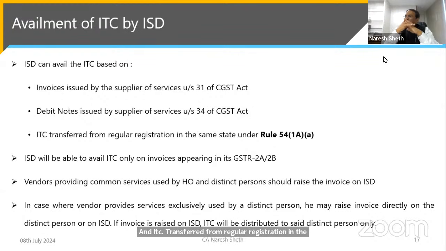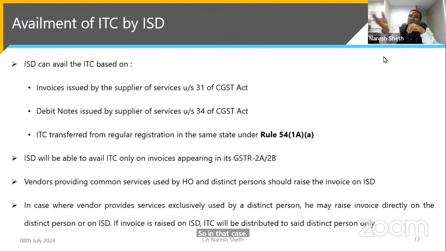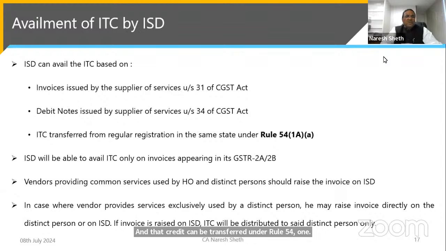See, there is a possibility your vendor, instead of putting the ISD registration number in the invoice, puts the normal registration number. So in that case, your ITC will come in the normal registration. But in such a case, under Rule 54(1)(a), your normal registration can issue the invoice on the ISD, and that credit can be transferred under Rule 54(1)(a) of the rules.